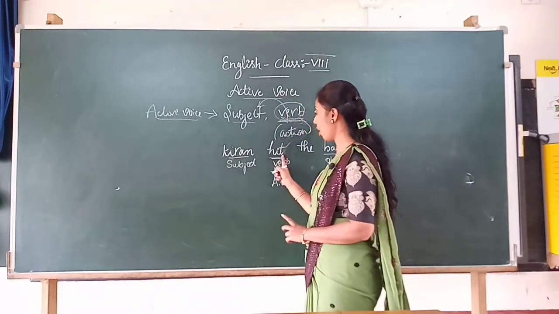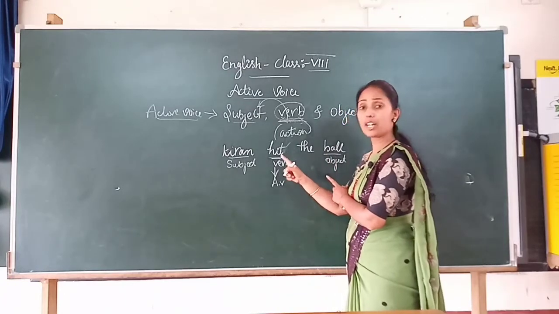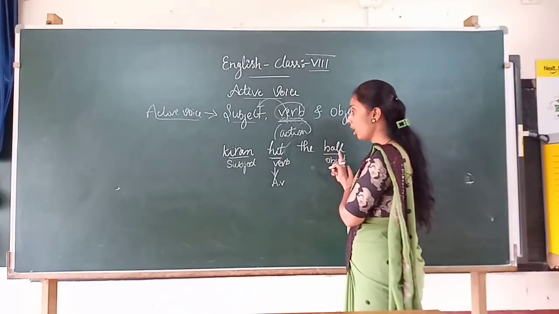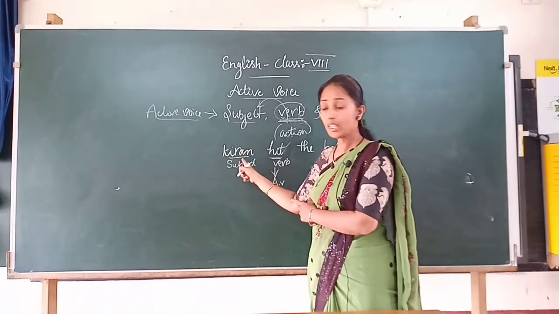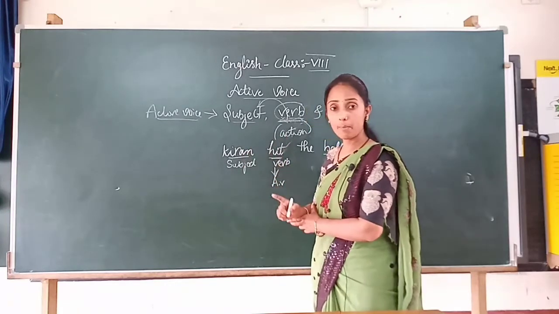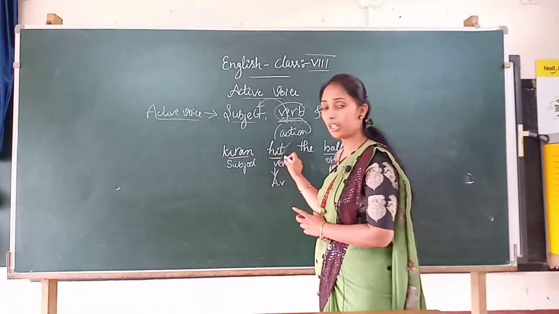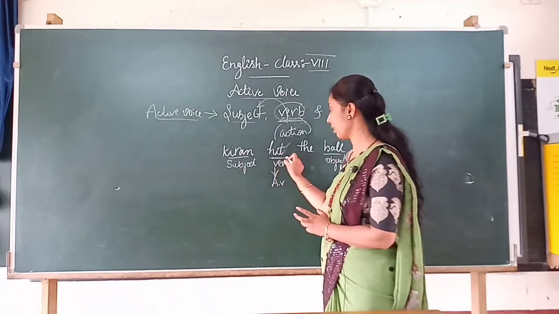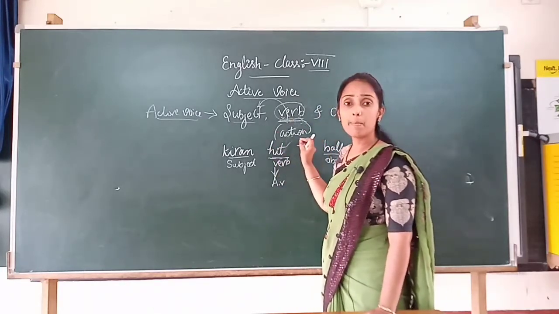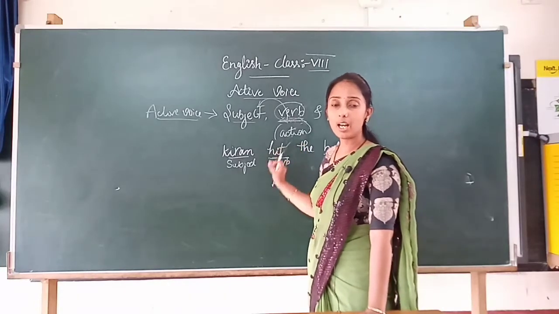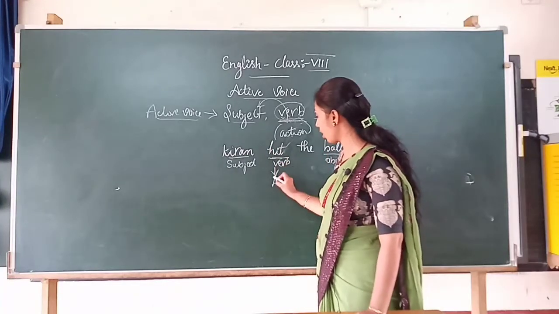And the action of hitting the object, what he was hitting, that was a ball, and who will be doing that action? That was the subject. Correct? Here the subject is performing, or acting the verb, or what the verb will do in the sentence, that is the name. In simple terms, in an active voice, what the verb is doing, the action that the verb is doing, that is important in the active voice. That is why it is called the active voice.